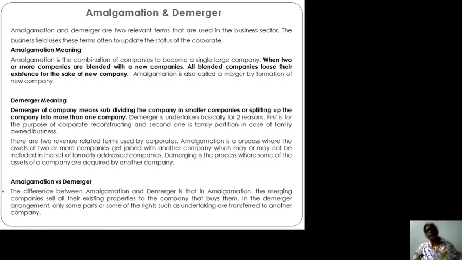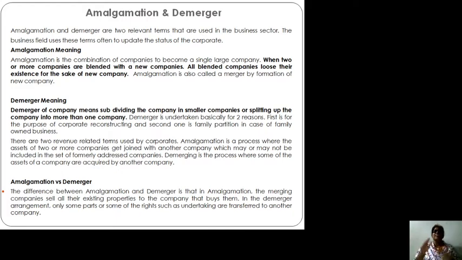Their father, their forefathers, all of them have been running the businesses. Now, because the business has expanded at a large scale, it is not possible to handle that single business. So, in case of family business, in case of big entrepreneurs like Ambani, Tata, Birla, these people are demerging.